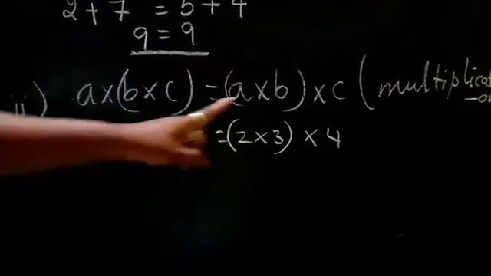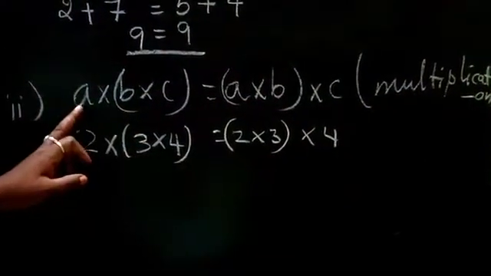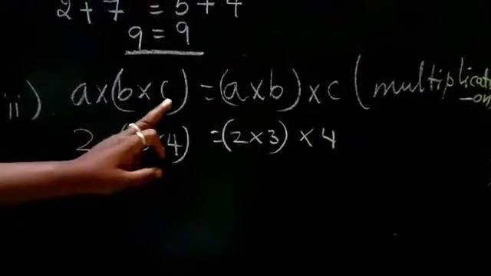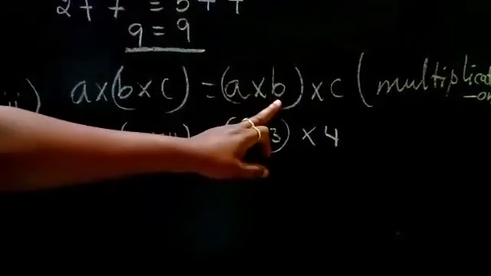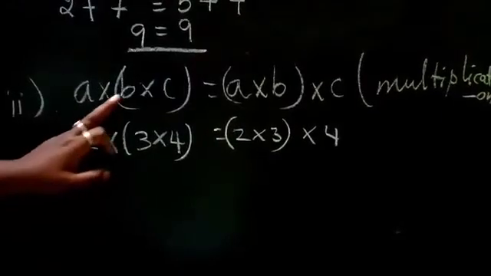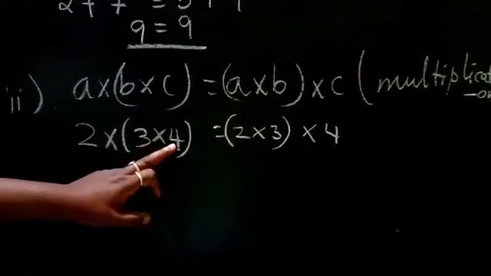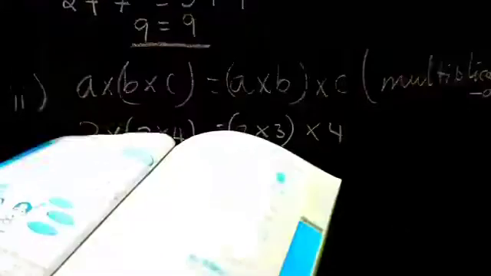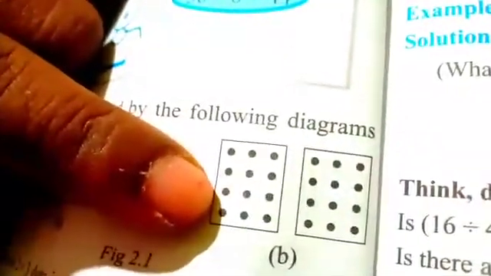Associative property in multiplication. A into B into C equal to A into B into C. Here in A place 2 I have taken, B place 3, C place 4. This I would like to show in these dots. First one, 2. This is 2 into 3 into 4.